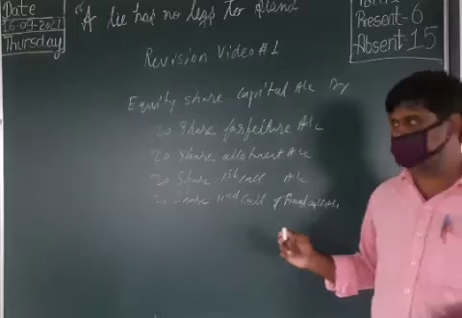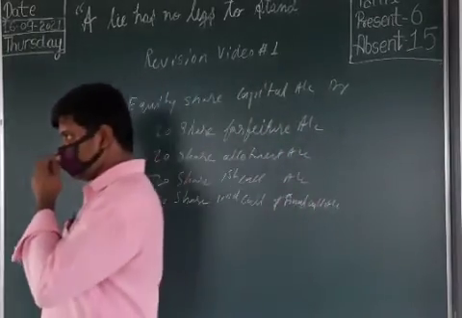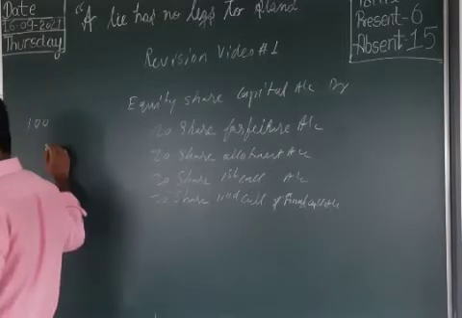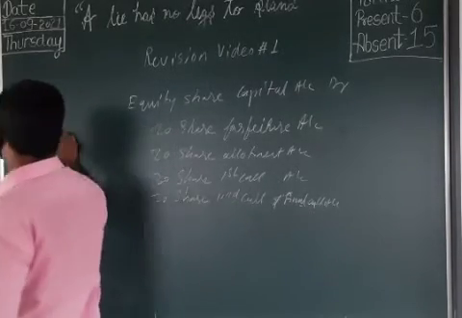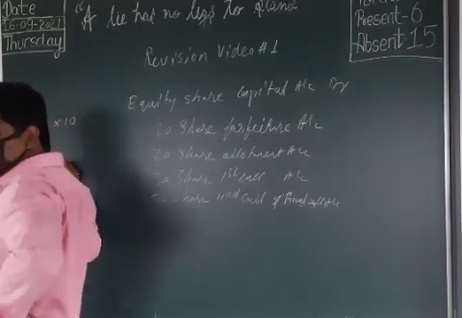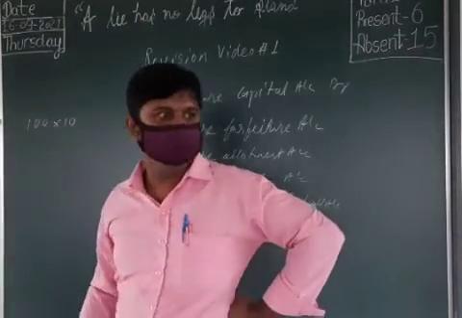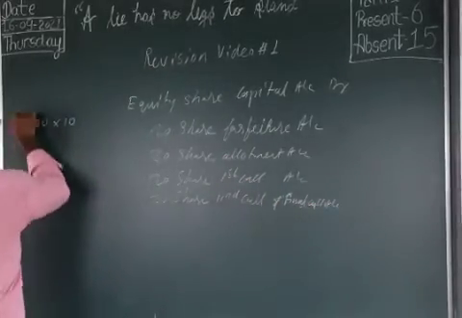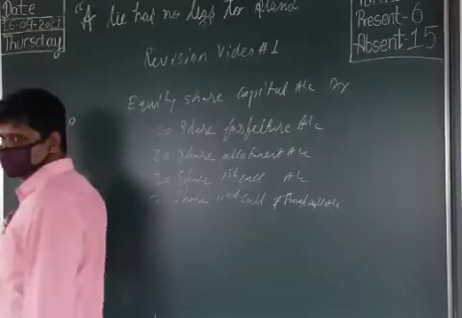So for a simple example, take one shareholder who is holding 100 shares.